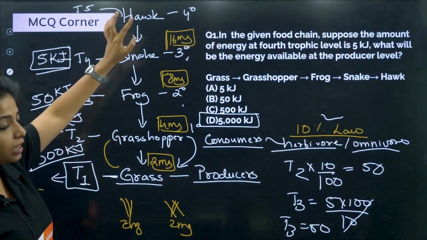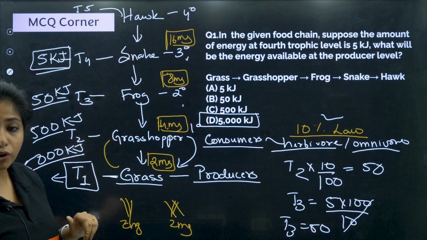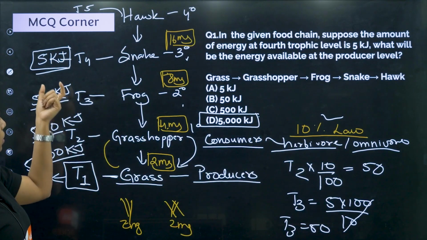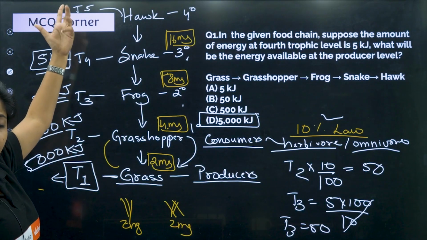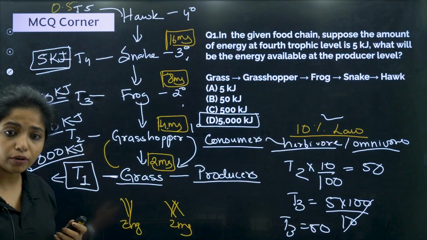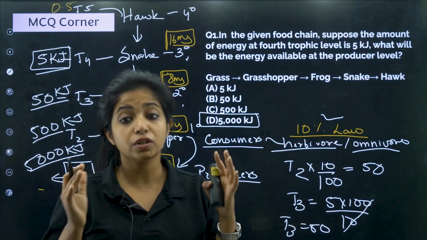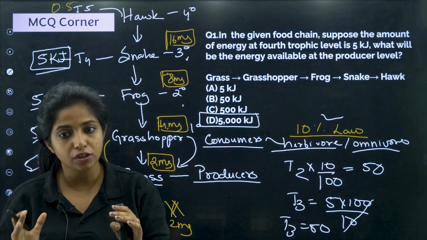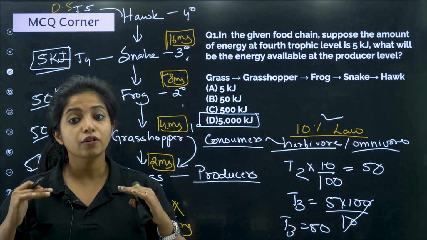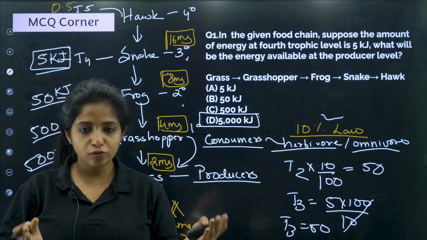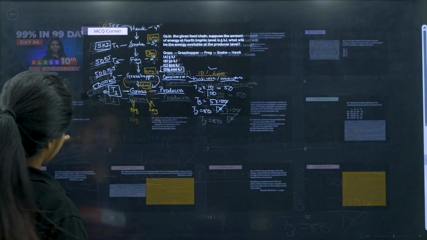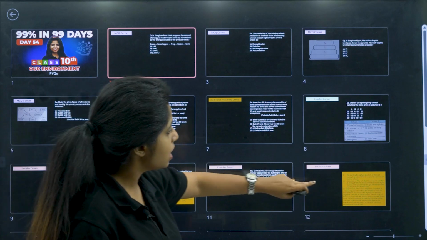If we keep one more organism above it, what will happen, my dear children? So 5000 kilojoules were here, 500 was here, 50 was here, 5 was here. 10% of 5 is 0.5. Now do you have some energy to give to the other organism that will come? No, we do not have the energy, because according to the 10% law, only 10% of energy is being transferred, which is why we have to restrict the trophic levels in a food chain. There is no energy to give. That's the reason.